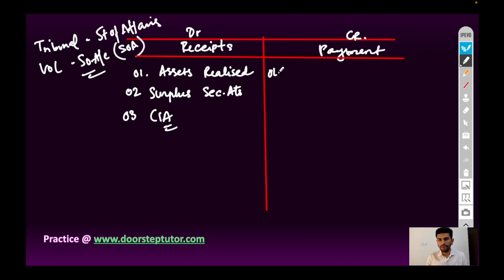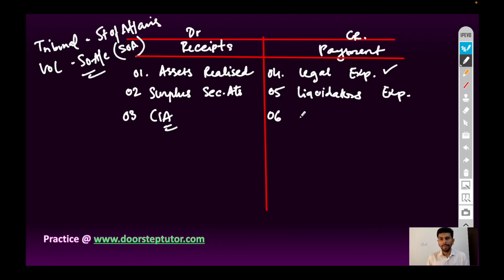Then fourth point, legal expenses. This is with respect to liquidation of company. Liquidators' expense. Next, payment to the debenture holders. Creditors.